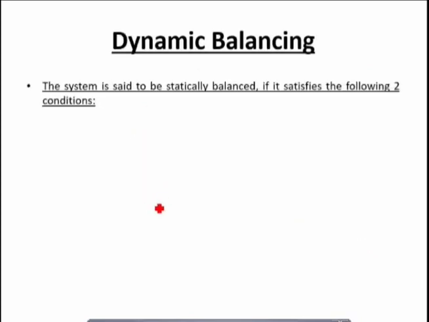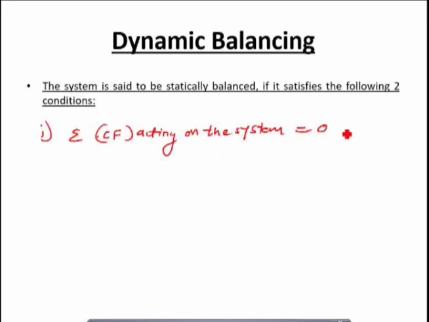Next is the dynamically balanced system. Now the system is said to be a dynamically balanced system if it satisfies the following two conditions. The first condition is the same as for a statically balanced system, that is, the summation of all the centrifugal forces acting on the system is equal to 0. So this first condition defines the static balancing, right?